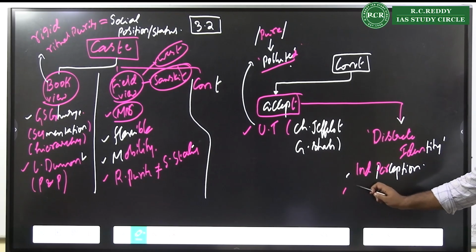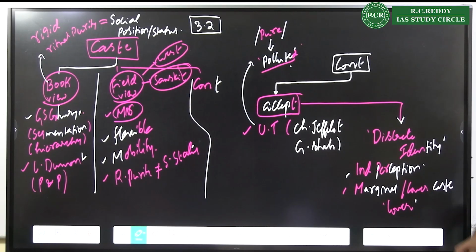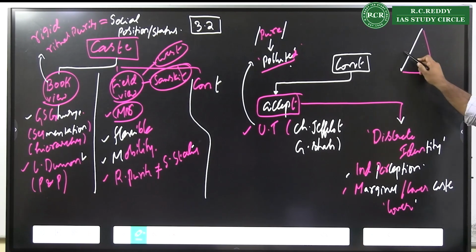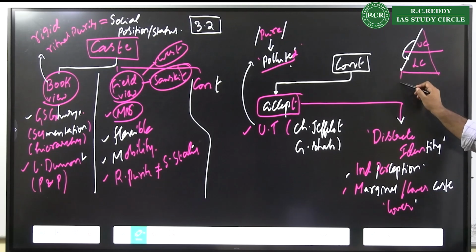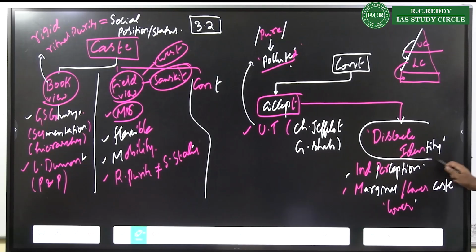And we also see that the marginal sections or the lower caste perceive there is a caste even lower to them. That means if this is the society, the upper caste perceives this caste to be lower caste, but this lower caste perceives there is an even lower caste to them. That means everybody has their own understanding of caste, their own perception of caste, their own construct of caste. And that is where we see how the individual perceives the caste system.